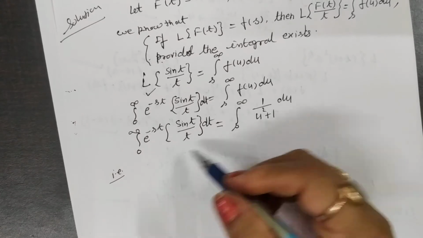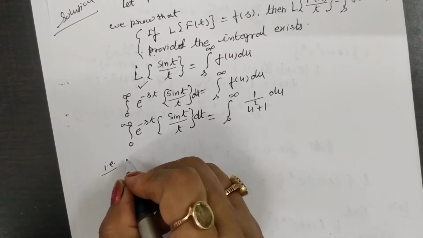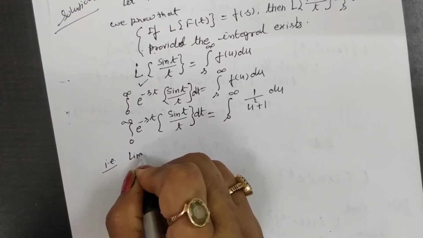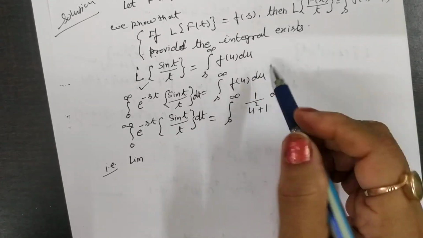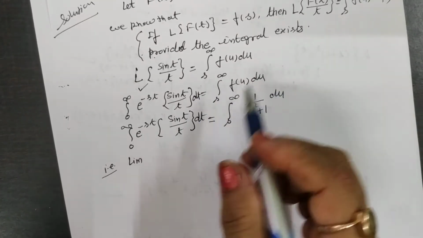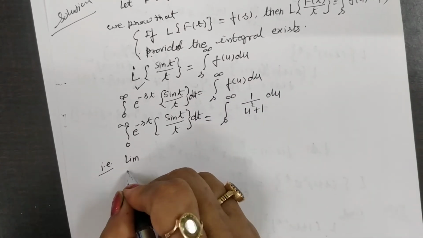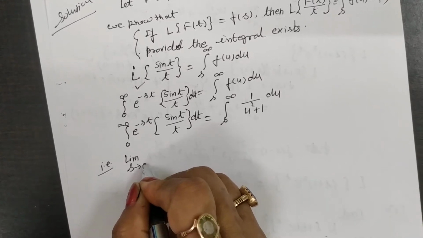Now taking the limits from s to infinity. Now taking the limit as s tends to 0, because in the theorem it is also given that the limit exists.